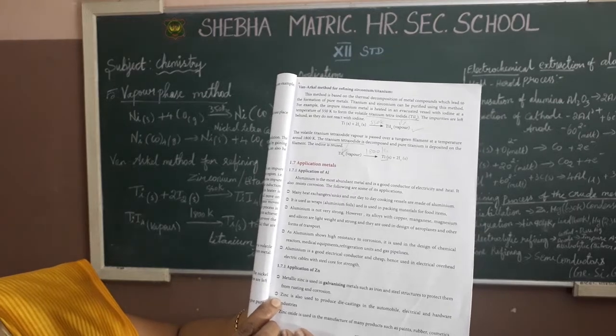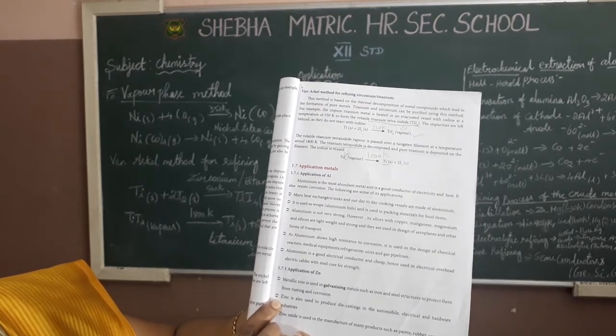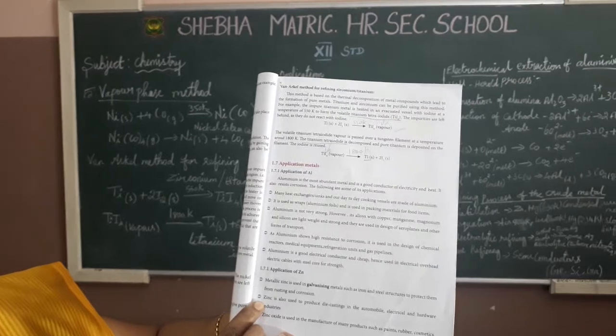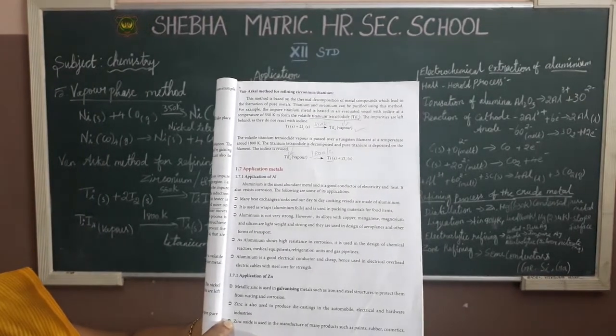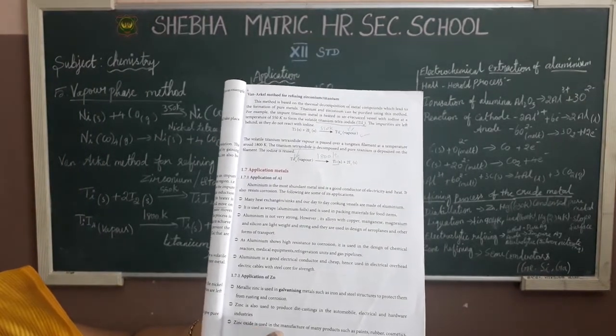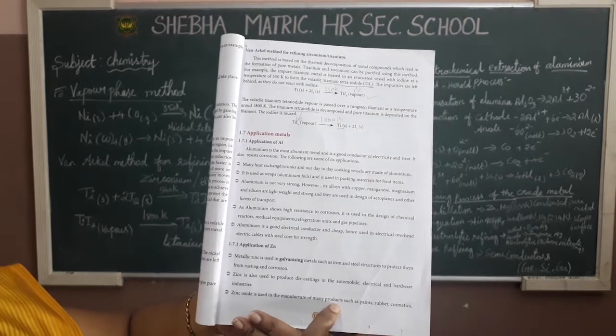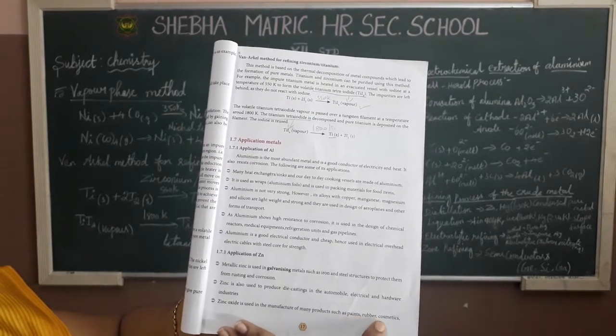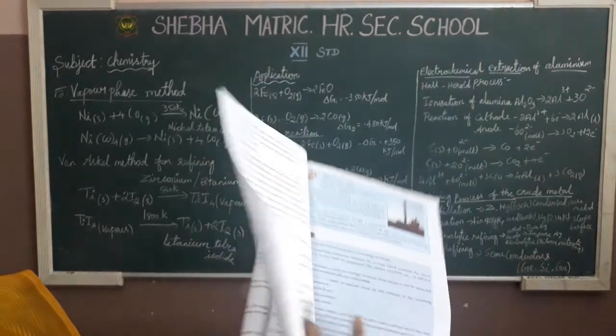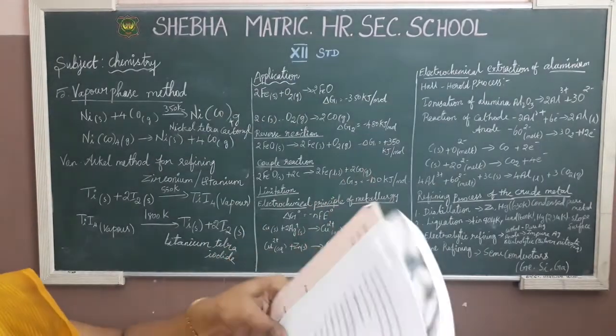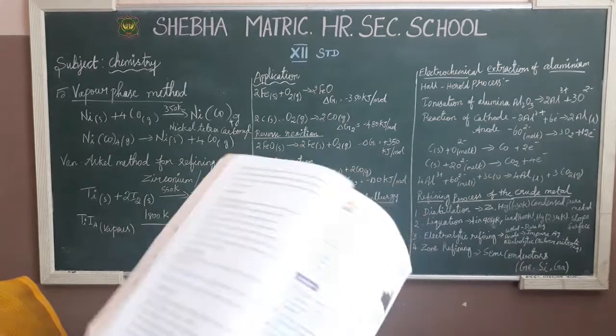Okay, then go for zinc. Zinc is also used to produce die casting in the automobile, electrical and hardware industries. And zinc oxide is used in the manufacture of many products such as paints, rubbers, cosmetics. Okay, I will move to the other applications of metals.